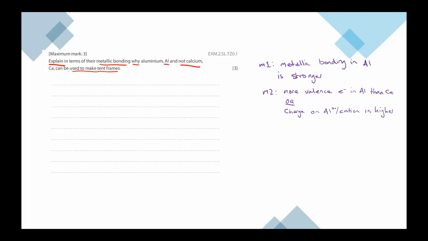And those are both because of the same things, right? So, like the more valence electrons that leave, that's why it's got a higher charge. And you also need to make reference to the fact that the ionic radius of aluminium 3 plus is smaller. So you can't just dot point those. You need to actually turn it into a coherent explanation.